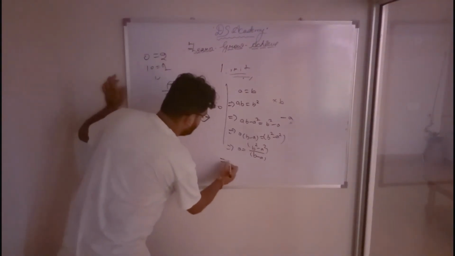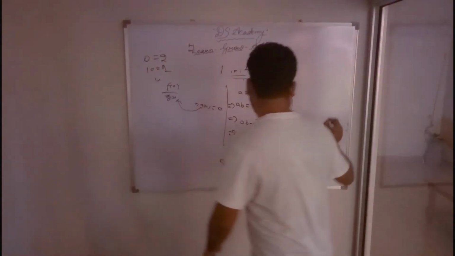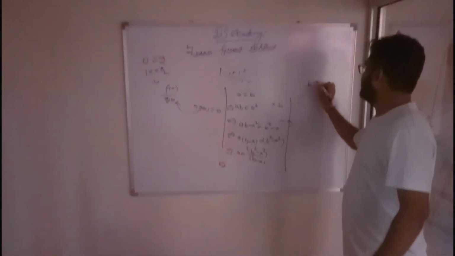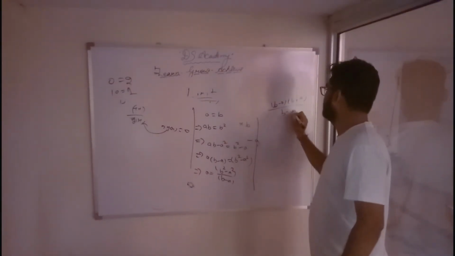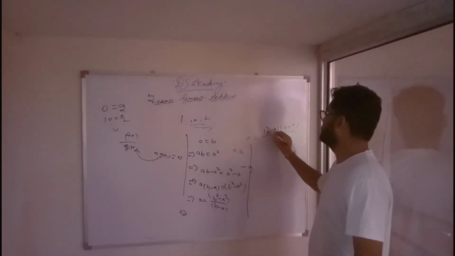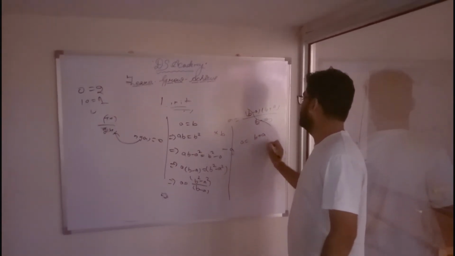So it will become a is equal to (b minus a) into (b plus a) upon (b minus a). I can cancel these terms. So a is equal to b plus a.